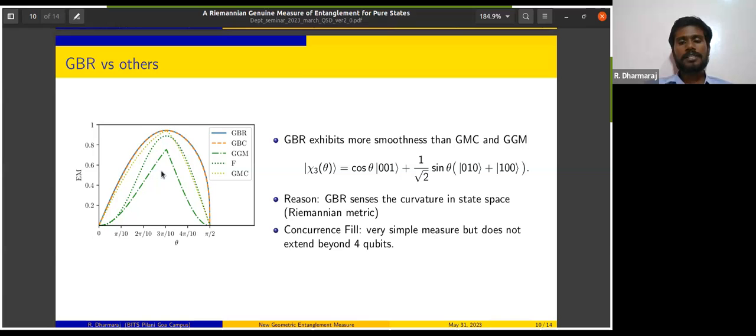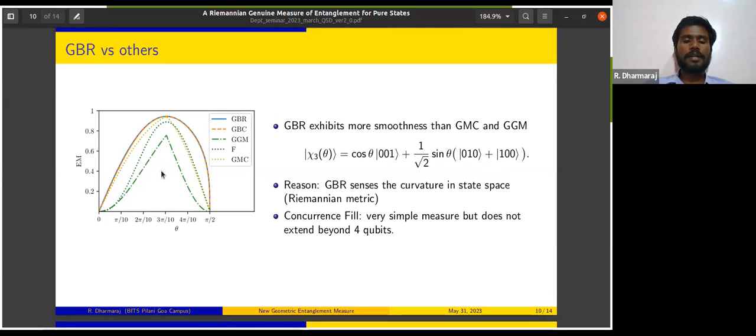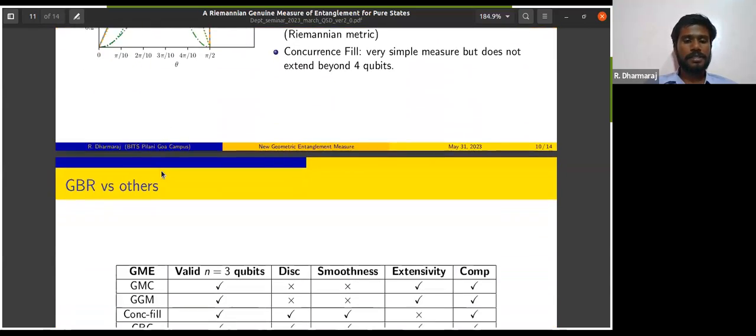Concurrence fill is a recently found measure and it's been used widely. But the biggest disadvantage that concurrence fill has is that it's based on a unique geometric representation, and its generalization to many qubits has not yet been given. In general, there are papers which have shown that we cannot expect an extended version of concurrence fill for higher qubit systems. So even though concurrence fill is very good for 3 or 4 qubit systems, extending it would be mathematically very tasking, or sometimes maybe impossible. In that case, GBR can be very easily defined for n qubit systems for m number of bipartitions.